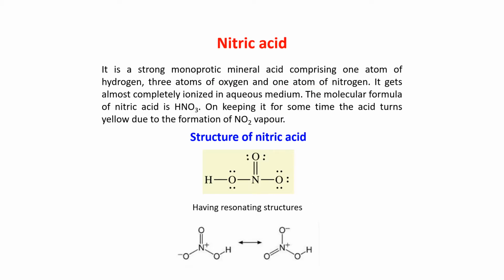Nitric acid. It is a strong monoprotic mineral acid. Monoprotic means it has only one hydrogen, one atom of hydrogen. It has 3 atoms of oxygen and 1 atom of nitrogen. You can see here 1 atom of nitrogen, 1 atom of hydrogen and 3 atoms of oxygen are present. It gets almost completely ionized in aqueous medium.